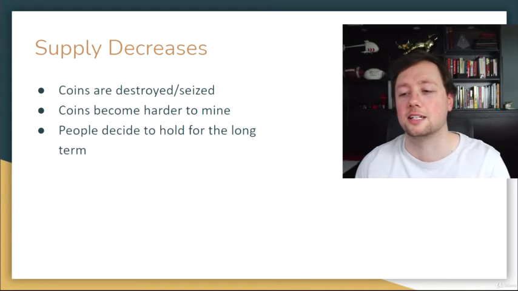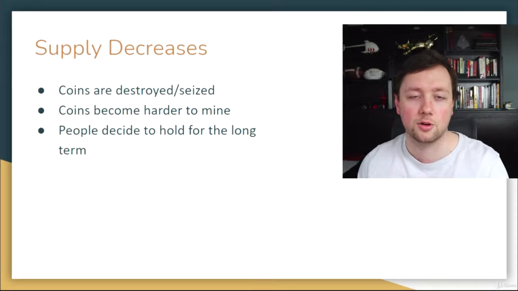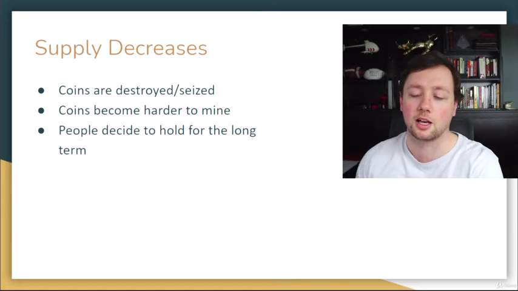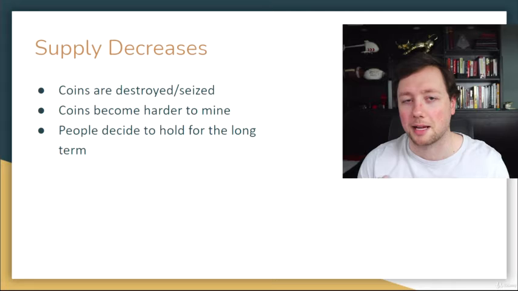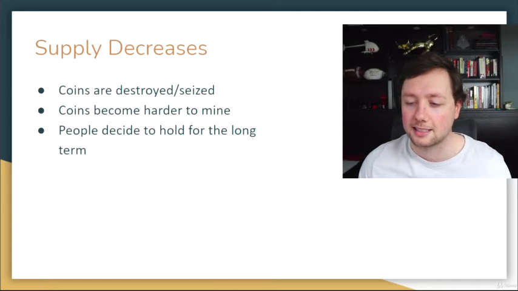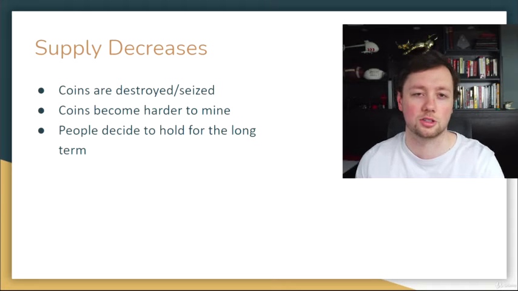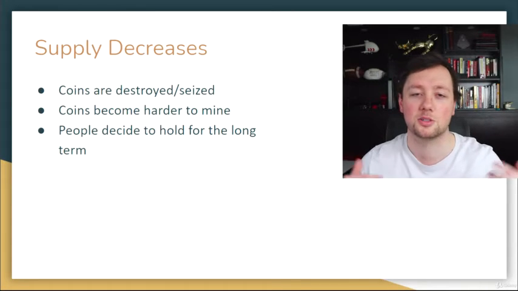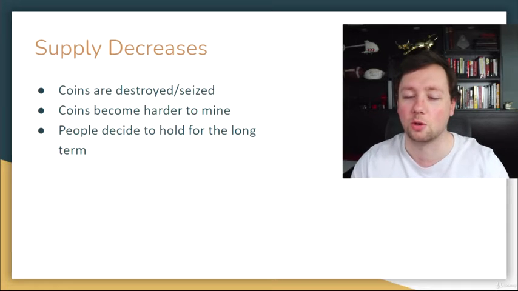Now, the next way that the supply can decrease is if the coins become harder to mine. We know that the final Bitcoins are going to be extremely hard to mine, but if all of a sudden the 19 and 20 million Bitcoins at the very end become excruciatingly difficult to mine, it's going to delay the amount of Bitcoins that come into the market, and that is going to decrease the expected supply that we were anticipating. And the last thing is if people decide to hold for the long term. If all of a sudden nobody is willing to sell their Bitcoin or cryptocurrency at any price level, that means the supply has dried up, and if the next person wants to buy, they're going to have to buy at the lowest price that somebody is willing to sell, and that's usually going to be at a higher price if nobody else is willing to sell.